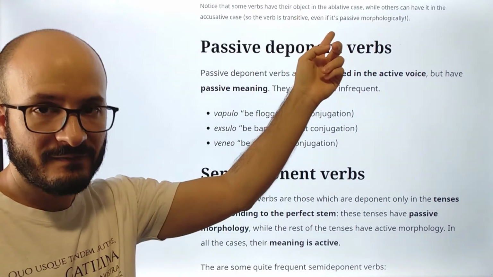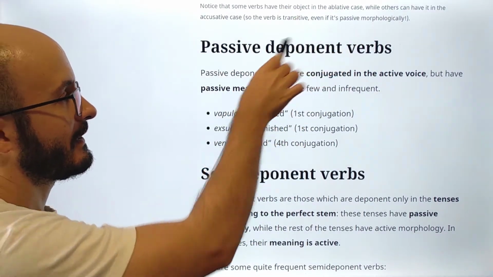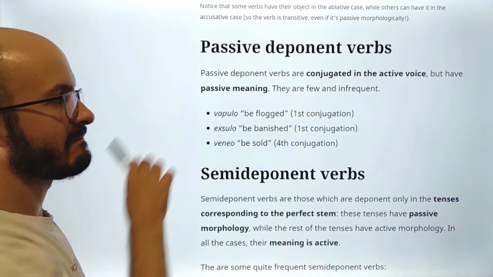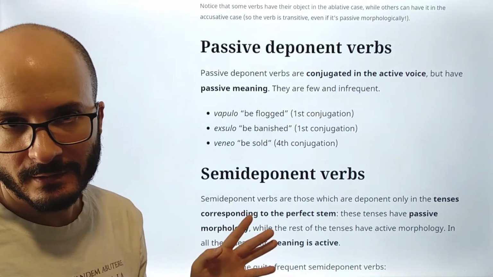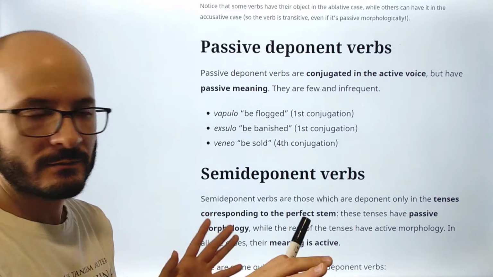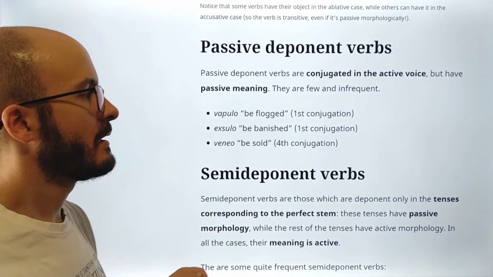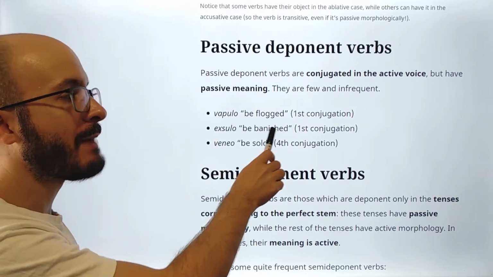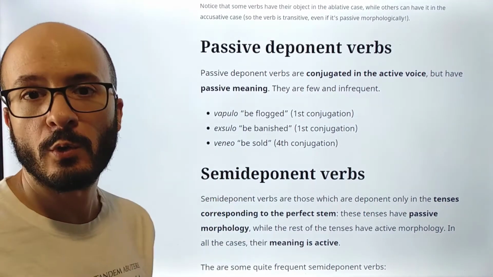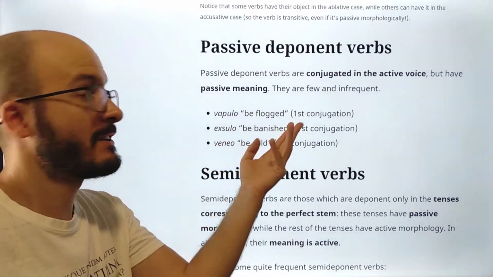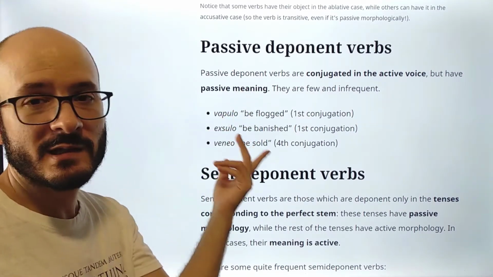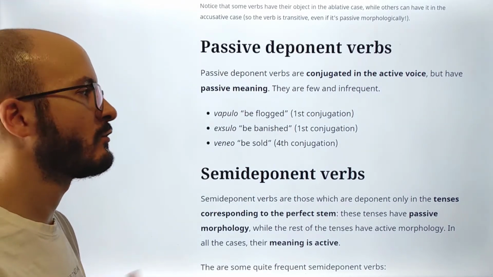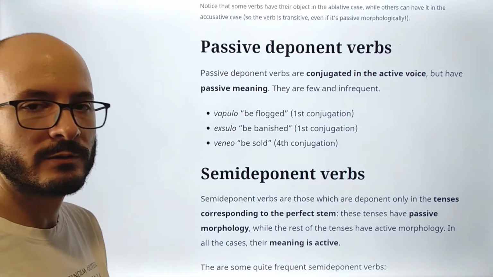Then, passive deponent verbs. We were studying the active, now the passive, and this is pretty much the opposite. They are conjugated in the active voice but have passive meaning. They are few and infrequent. Pretty much these three only. Okay? So vapulo, which is be flogged, so you can imagine how frequent this is. Then exulo, be banished, or veneo, be sold. Okay, so this is probably most common in comedy, Plautus, etc. So like all the slaves, they are flogged, people are banished, sold, whatever.